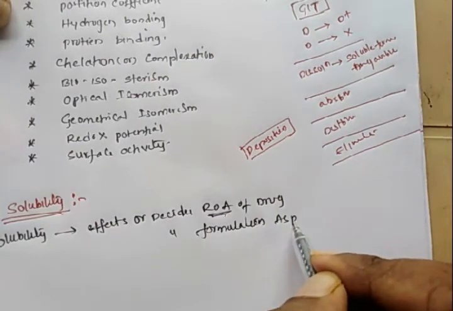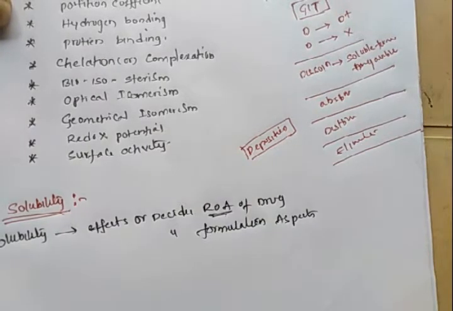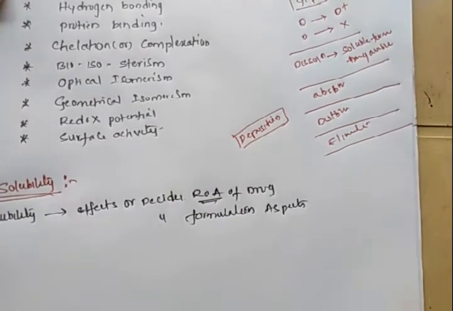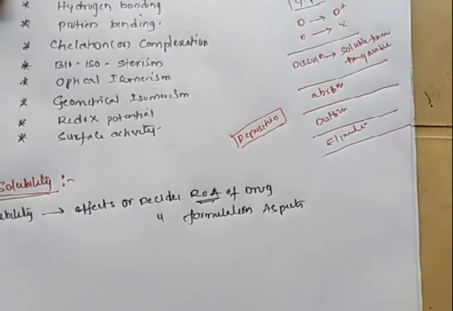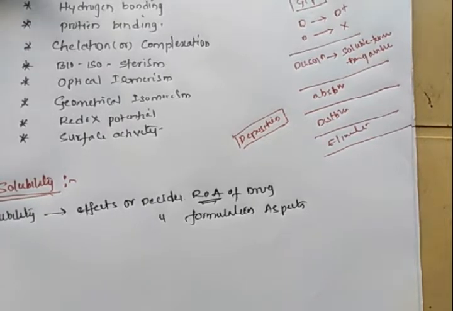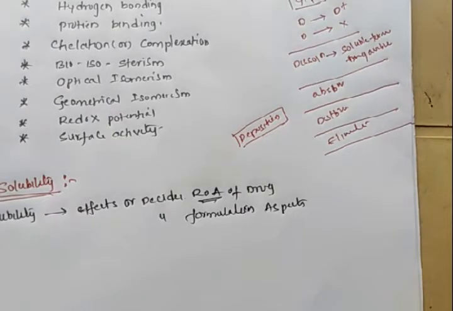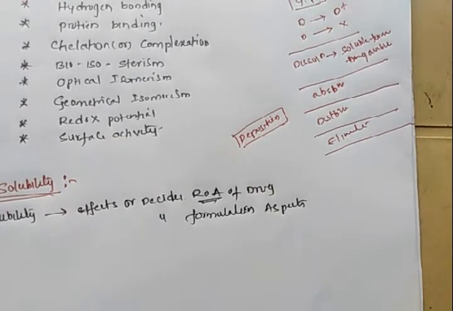So if the drug is insoluble, we cannot make it into an IV formulation, we cannot make it into intravenous liquids. So it is easy, it can be converted to a tablet. Like that, formulation aspects also depend upon the solubility. So before making a tablet or solution of a drug, you have to know its solubility.